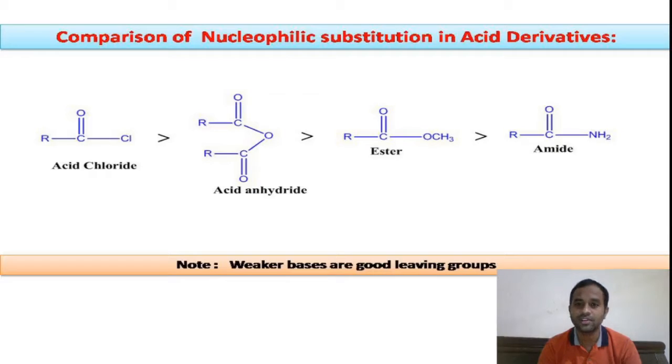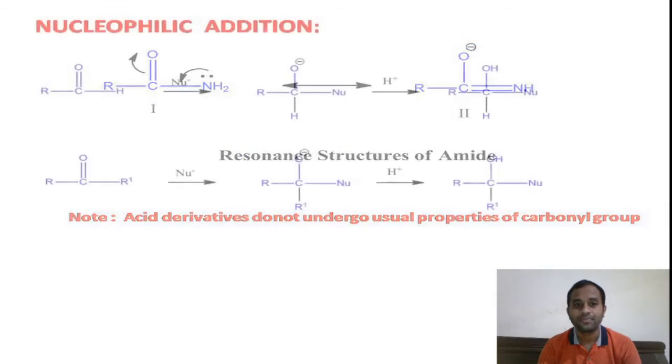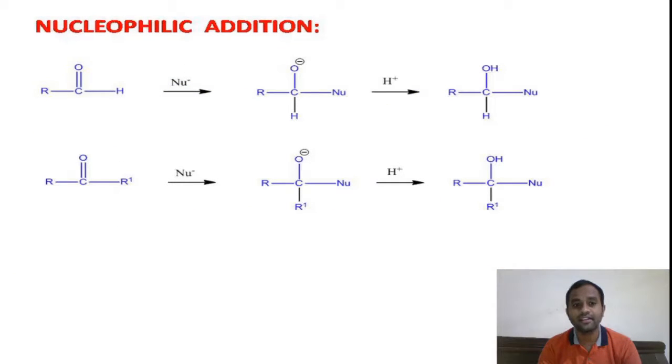But whereas in aldehydes and ketones, that is the carbonyl functional group, the attached hydrogen as well as the alkyl group are strong bases. It is very difficult to replace the hydrogen of the aldehyde or the alkyl group of the ketone with the new incoming nucleophile. Therefore they undergo nucleophilic addition reaction.